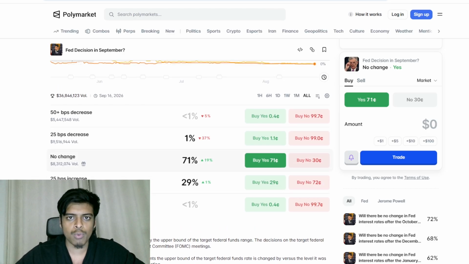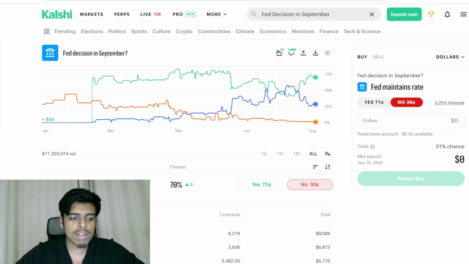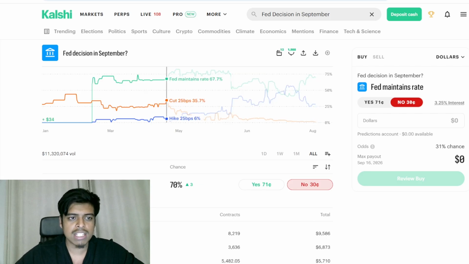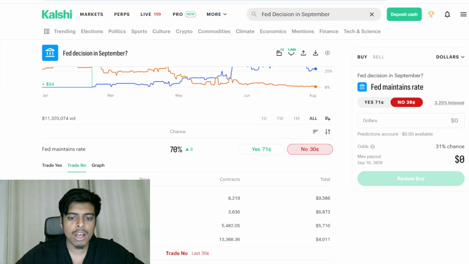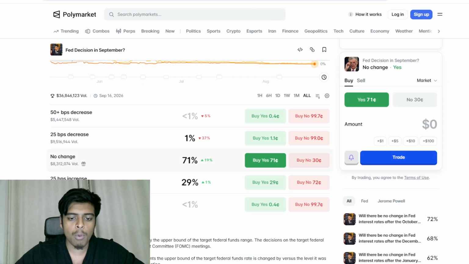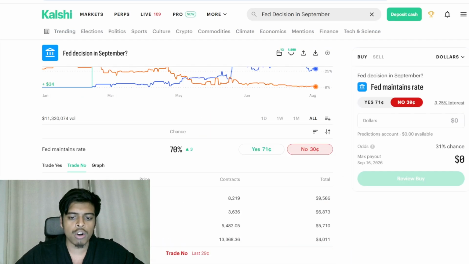So how do you make this risk-free arbitrage actually work? You're looking for both yes and no for the same exact market, same exact event, and you're covering yes and no on two separate venues. In this case, yes on Polymarket, no on Kalshi, and you need the price for both yes and no to equal below $1, as ultimately one of the legs will resolve to $1. So if the price of yes on Polymarket was 35 cents and the price of no on Kalshi was 40 cents, that's a total of 75 cents. That leaves 25 cents on the table, and that 25 cent spread is your profit.